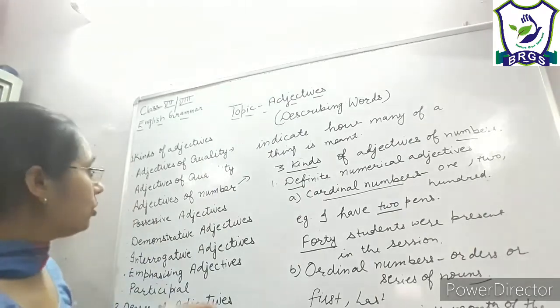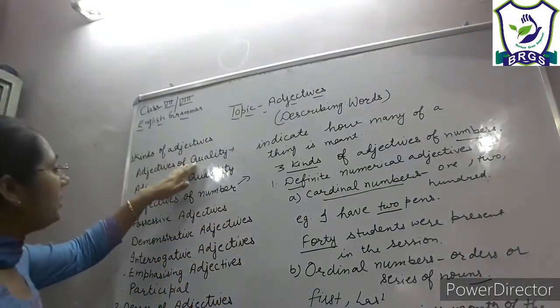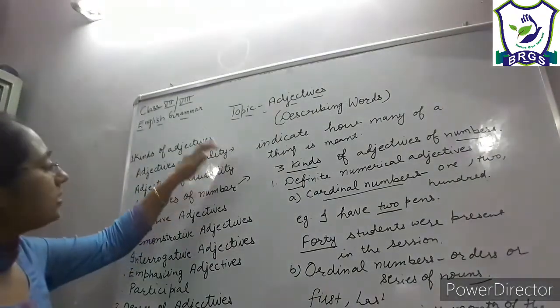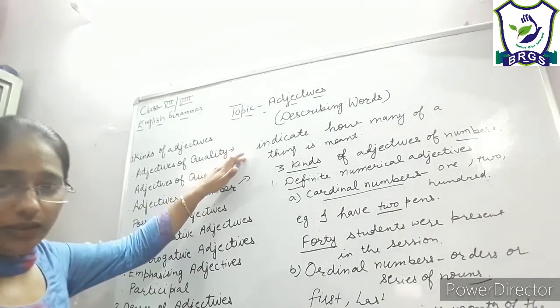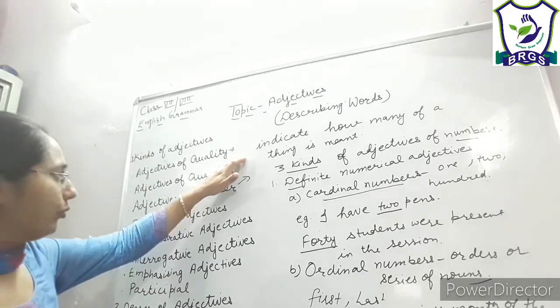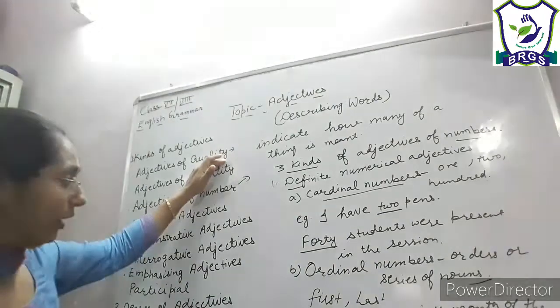So what have we learned till now? We have learned adjectives of quality. Adjectives of quality describe the quality or kind of a noun or pronoun, or give the answer to what kind of, right?